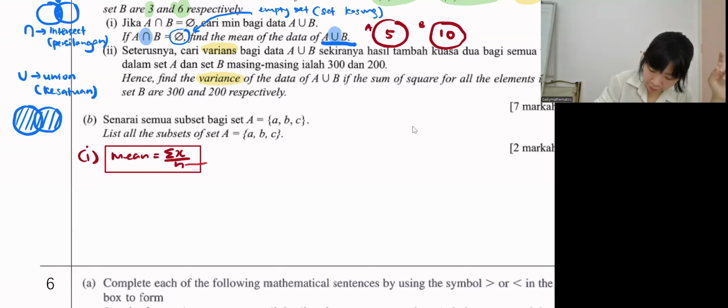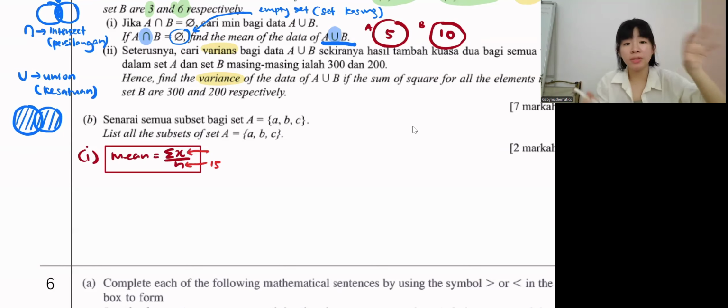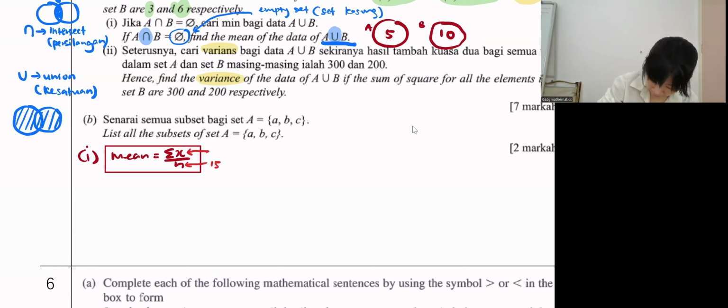The number of data is 15. There are total 15 numbers, correct? But what is the sum of the numbers? All these 15 numbers add together. So it's not 15. Okay, so for set A, do you remember the question mentioned?